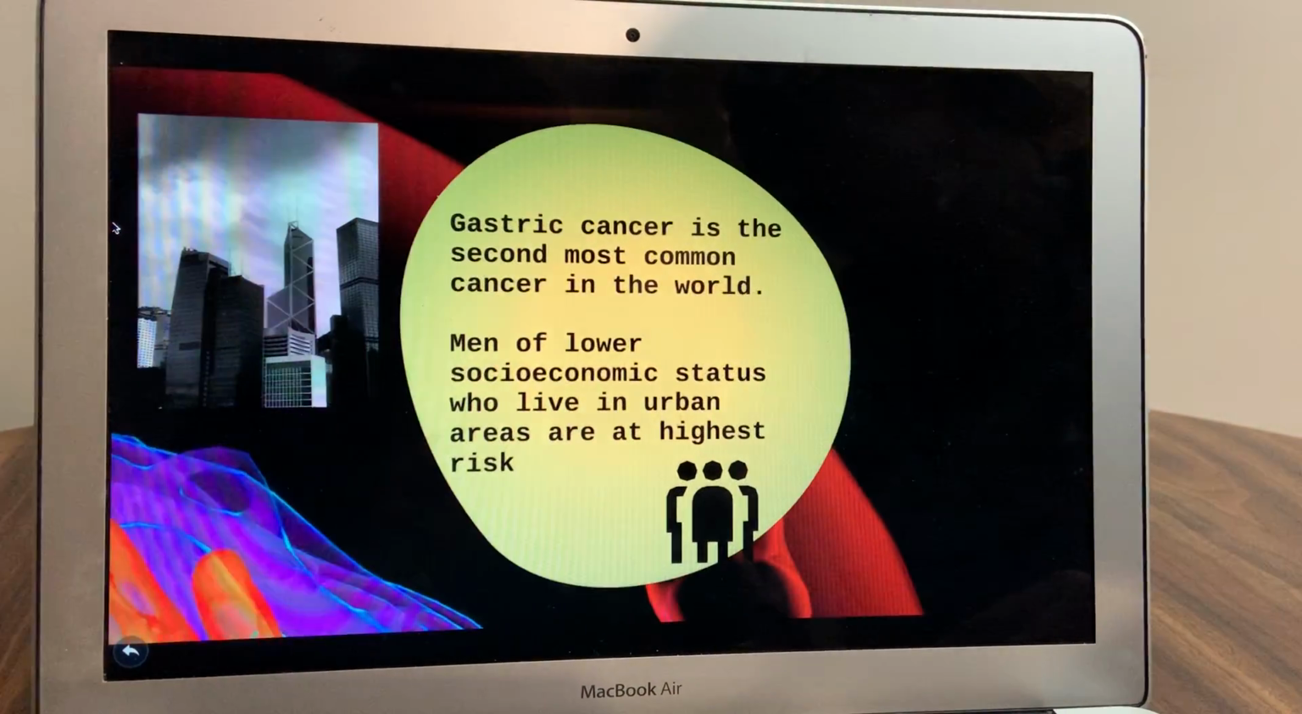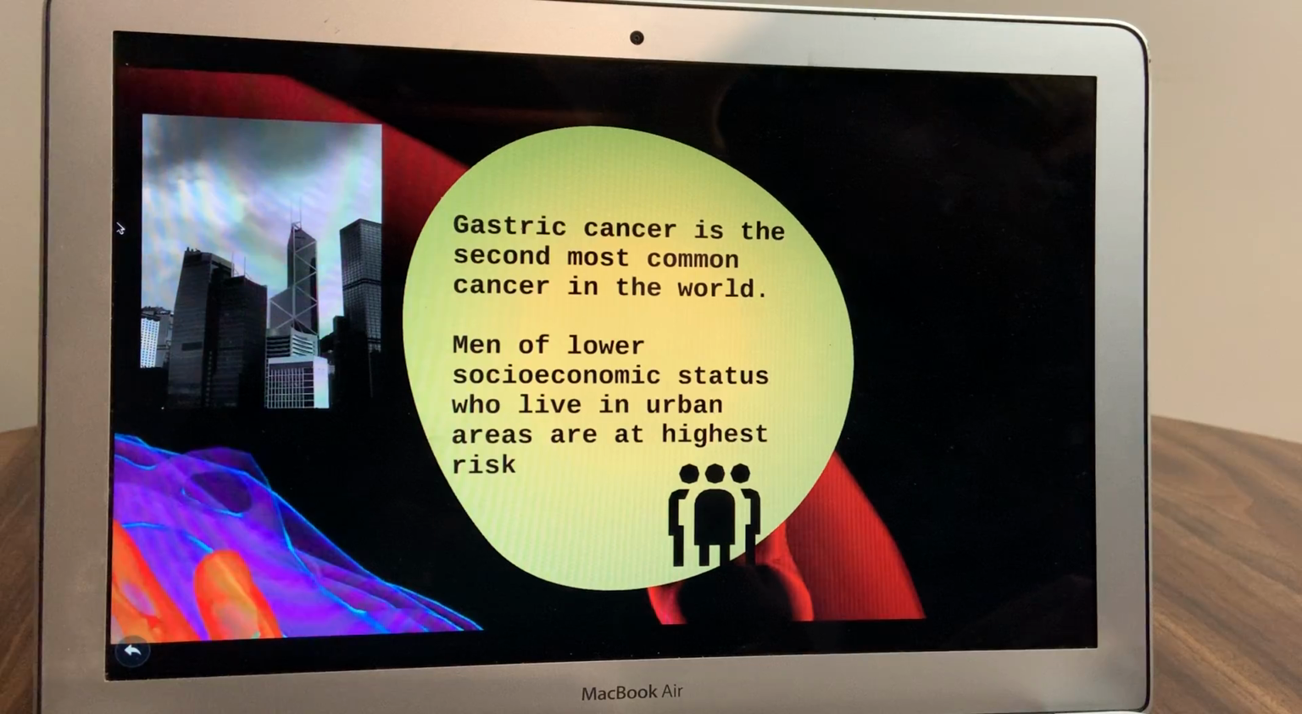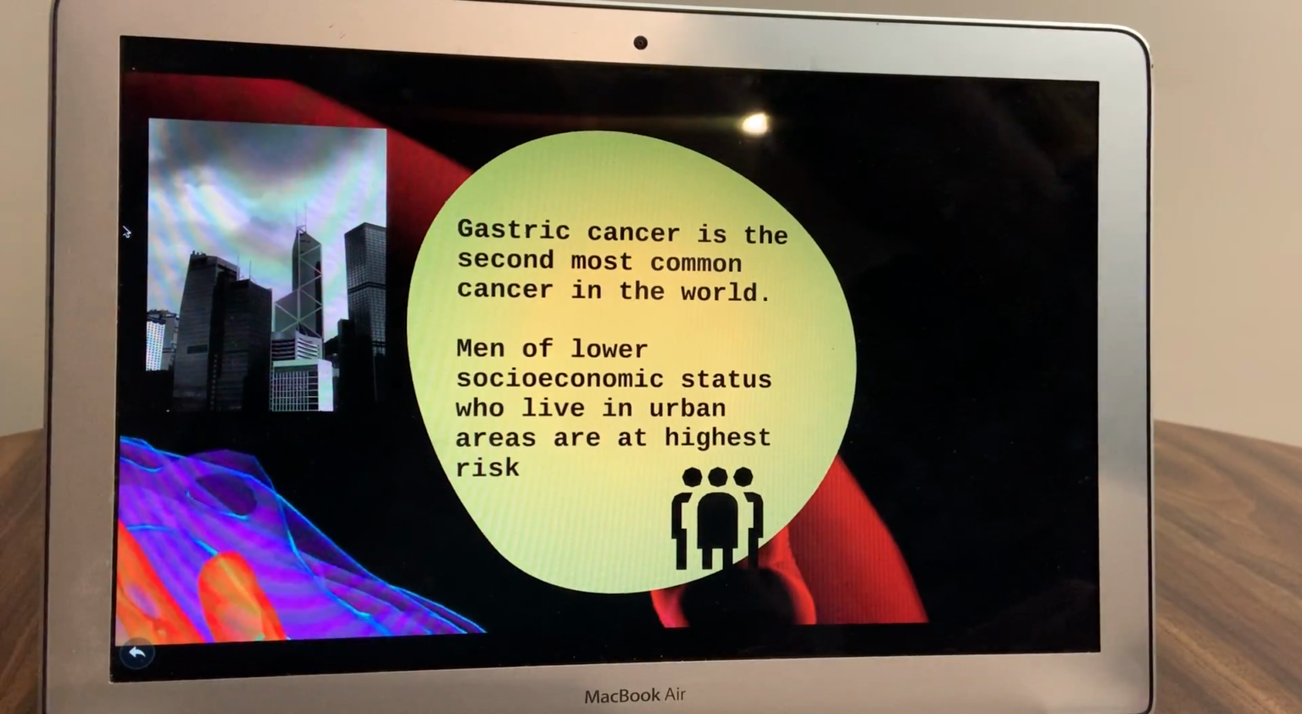Stomach cancer is an adenocarcinoma of the stomach lining. It is the second most common cause of cancer in the world, but in Canada it is less common.